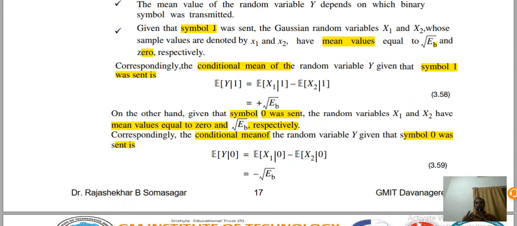And similarly, symbol 0 was sent. The random variables x1 and x2 have the mean values equal to 0 and root Eb, that I have shown in the vector above. Correspondingly, the conditional mean of the random variable y, given that symbol 0 was sent, is just the subtraction of x1 and x2. If the energy gives minus root Eb, that will be considered as symbol 0 was sent.